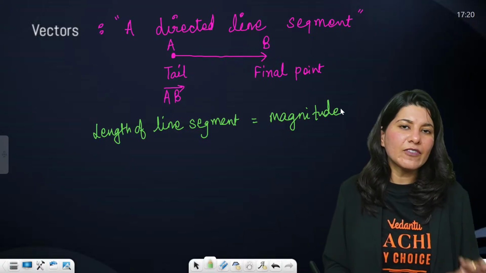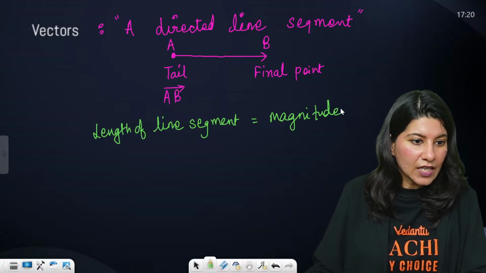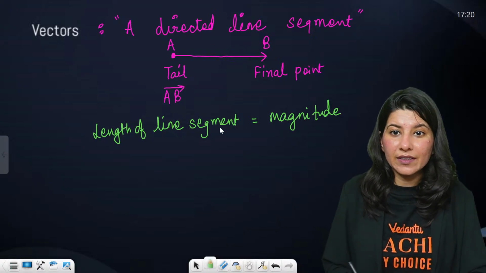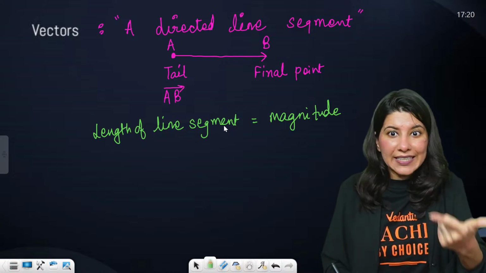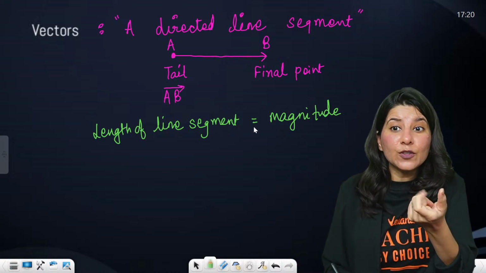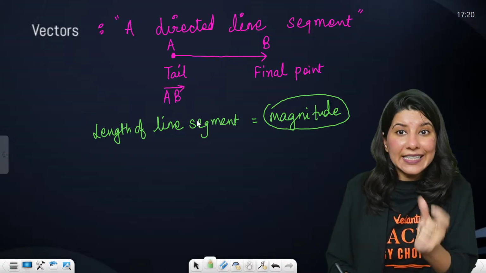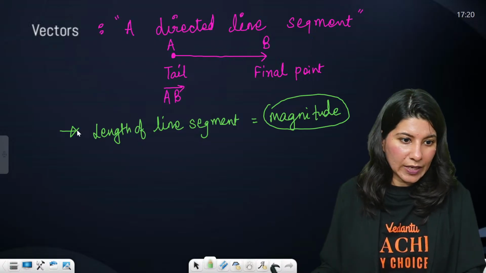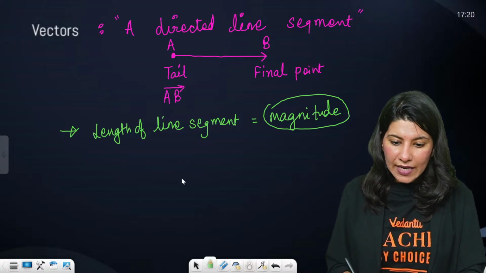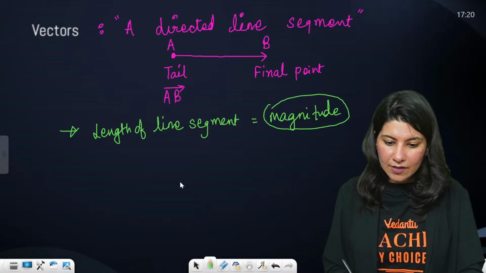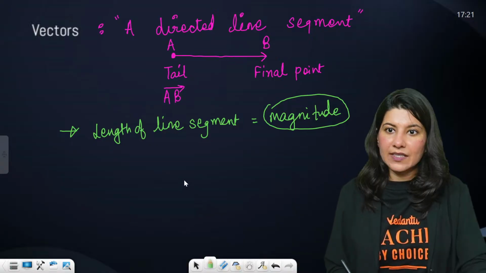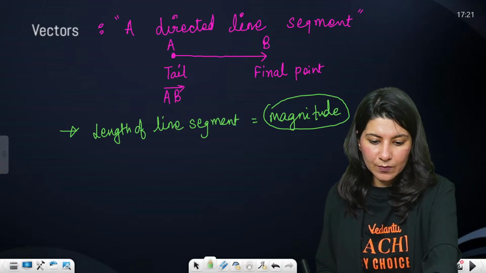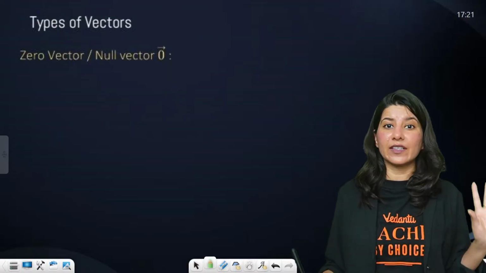To determine any vector, what exactly do you need? You need magnitude, you need direction. So the magnitude of a vector will be the length. The length of line segment AB will be this. That is one thing. And that's it. So this is what you call a vector quantity. Now let us understand the types of vectors.